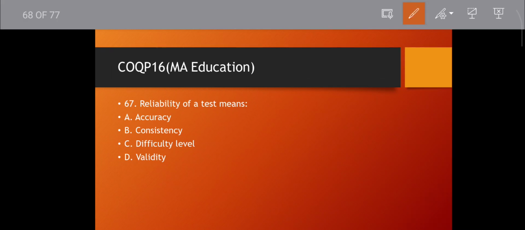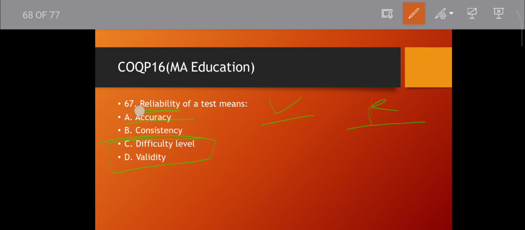Question number 67. Reliability of a test means what? Reliability is related to what? Accuracy or consistency? Validity and reliability, these two terms are most important for your examinations. You have to remember it.